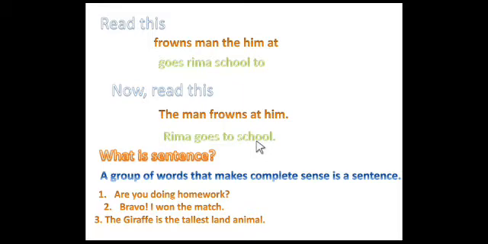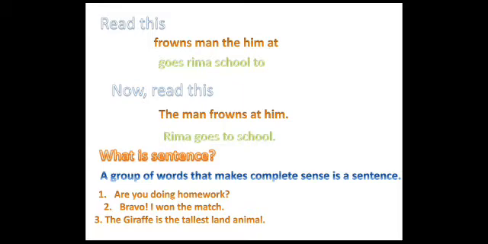Rima is a girl, she goes to school. Who goes to school? Rima goes to school. Where does Rima go? Rima goes to school. Correct? So with a proper sentence, we can make questions and answers.